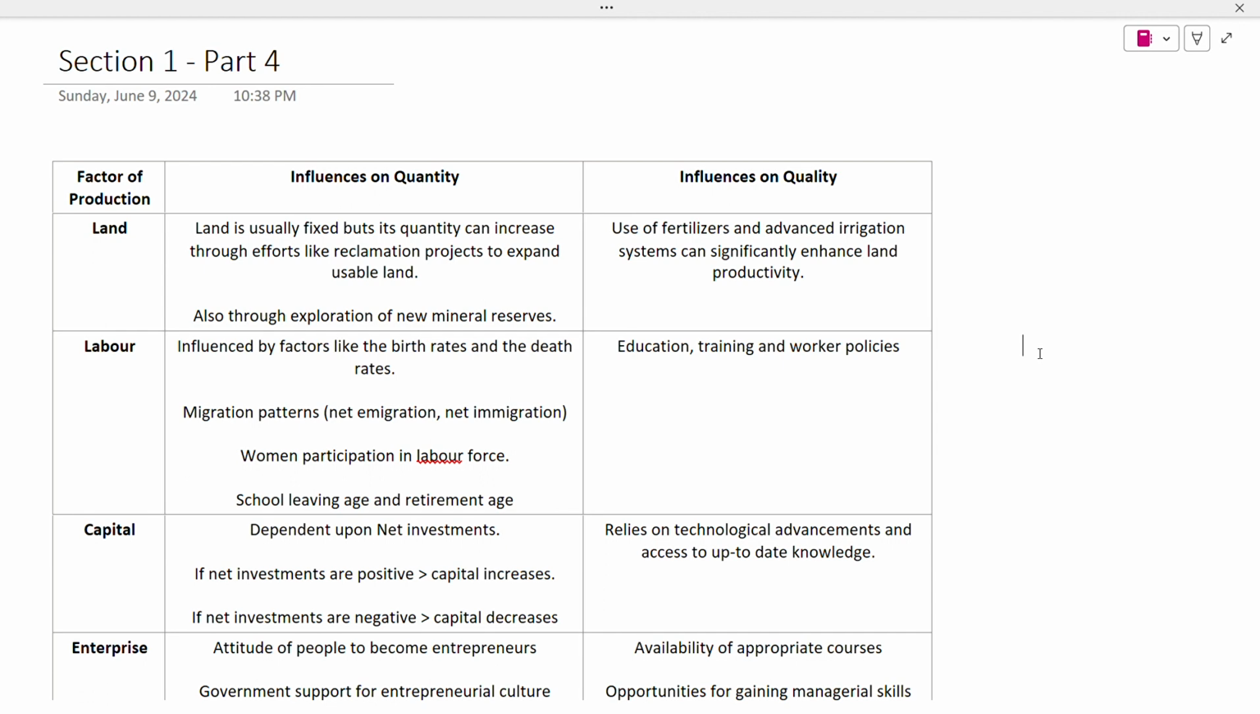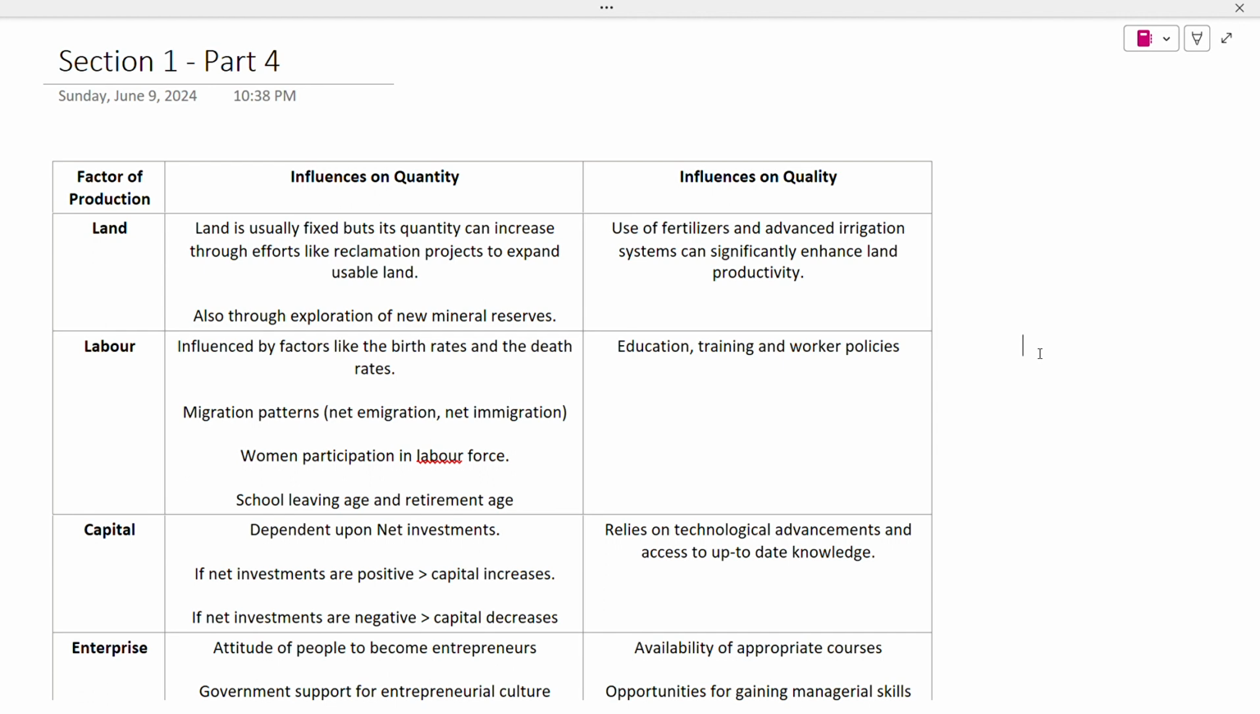If we talk about the quantity of a factor of production being increased, we are essentially talking about the amount of that factor available in the economy having increased. On the other hand, if we talk about the quality of the factor of production, we are talking about the productivity of that factor, how productive it is, how much output that particular factor can produce per unit.